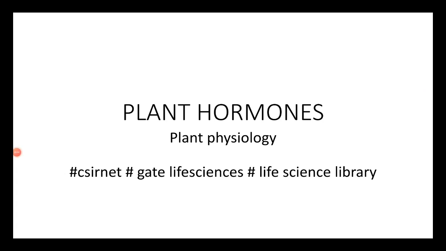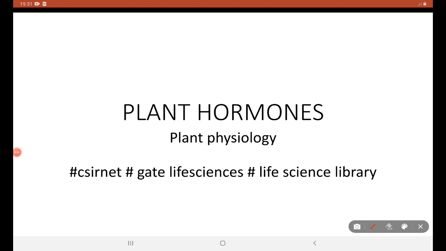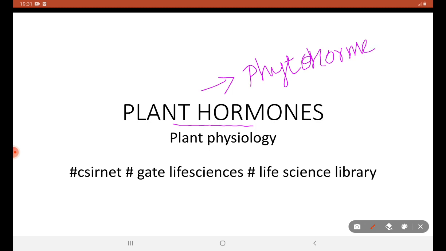Hello all, in this video we are going to see about another new topic from plant physiology. This topic is called plant hormones, that is phytohormones. Phytohormones include a series of videos on auxin, gibberellin, cytokinin, ethylene, brassinosteroid and jasmonic acid.